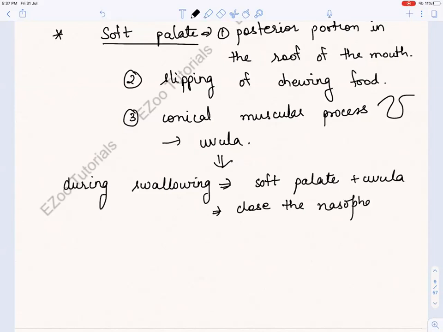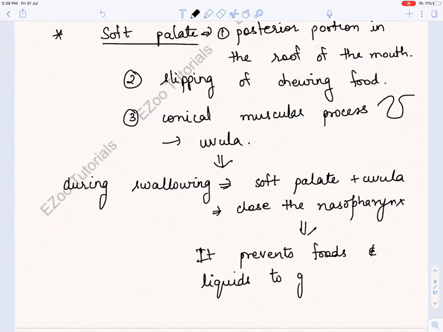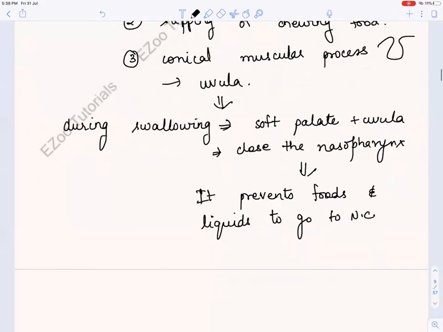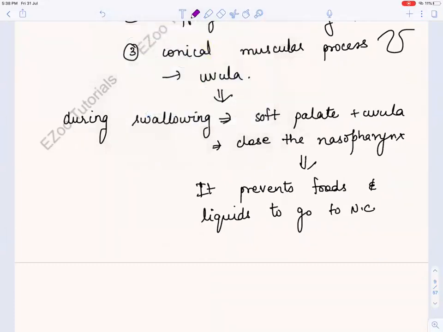And why? So that it prevents foods and liquids from going where? To the nasal cavity. Okay, so now you know what is the function of that uvula.